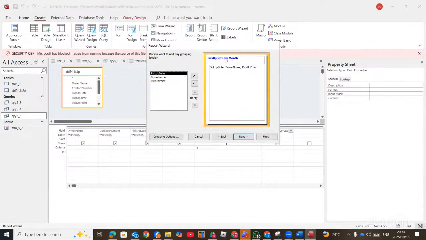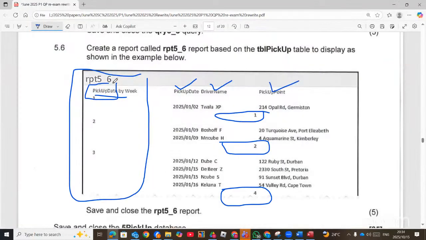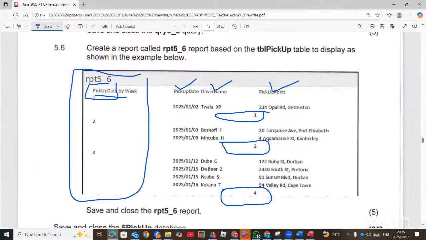And then when you double click, you go to grouping options. That's where you choose pickup date by week, not month. Because of this screenshot here, that's a pickup date by week. And then you click OK, next. But then I don't know whether they sorted. You can also check. I think they did some sorting.